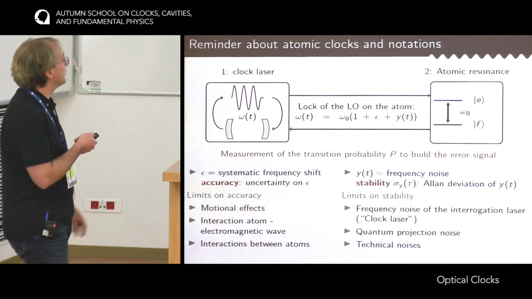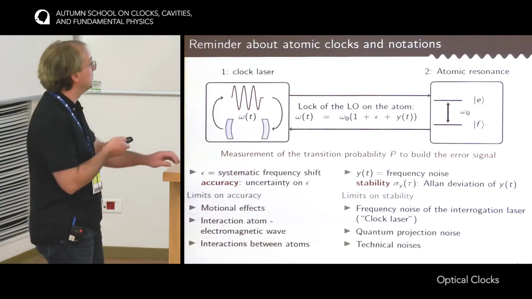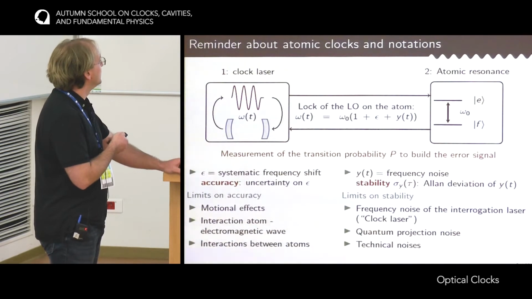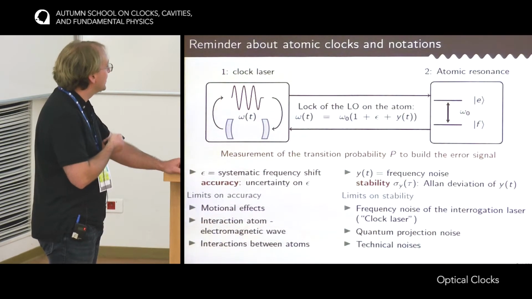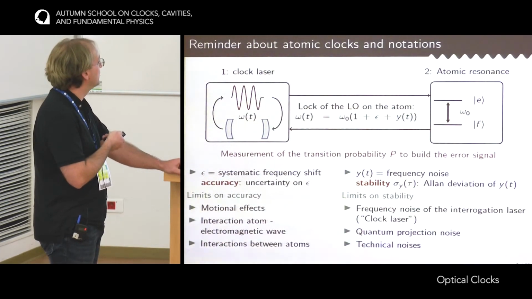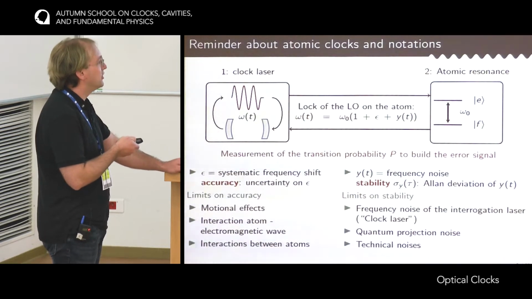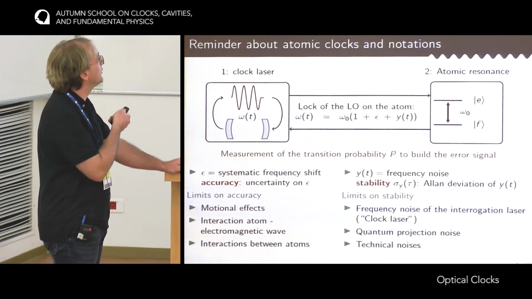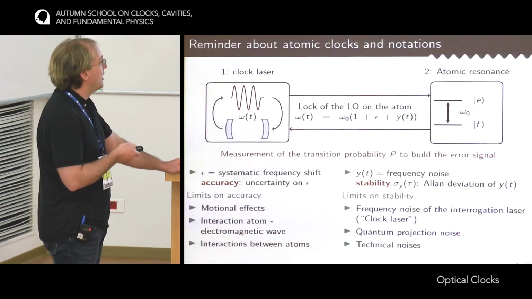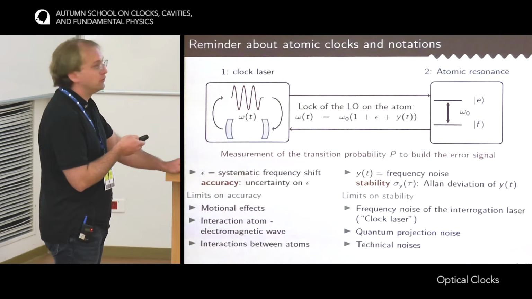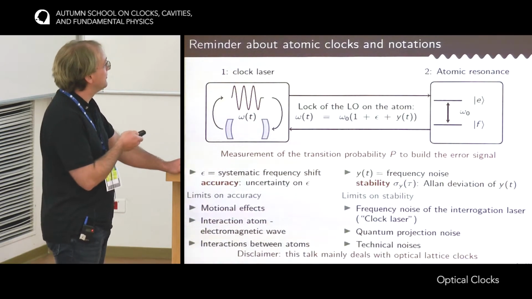This talk focuses on the limitations that we have now on these two parts, accuracy and stability. On accuracy, there are systematic effects that come from motional effects, from the interaction between the atoms and the electromagnetic waves coming from the environment of the atoms, but also from interaction between the atoms. On the stability side, the main limitations are the impact of the frequency noise of the clock laser on the probing of the atoms, and a more fundamental limit, the quantum projection noise, due to the quantum nature of the atoms.